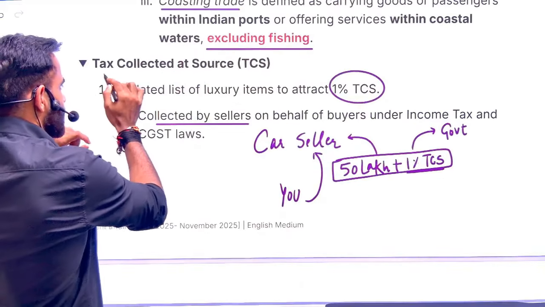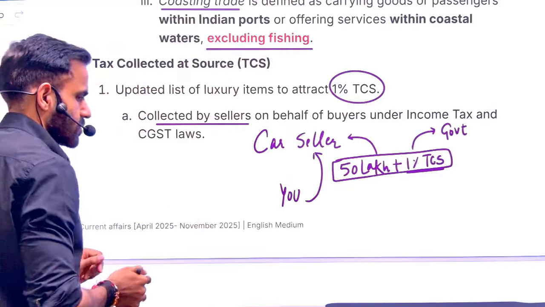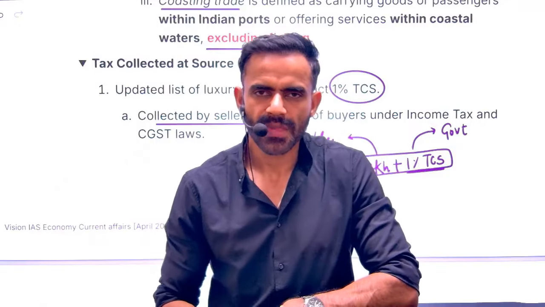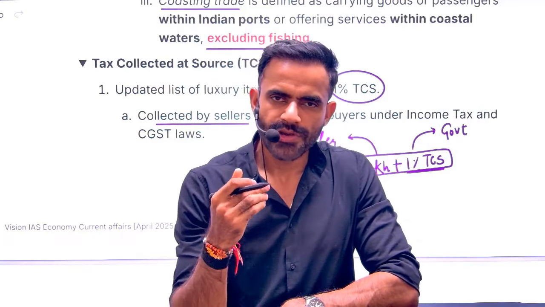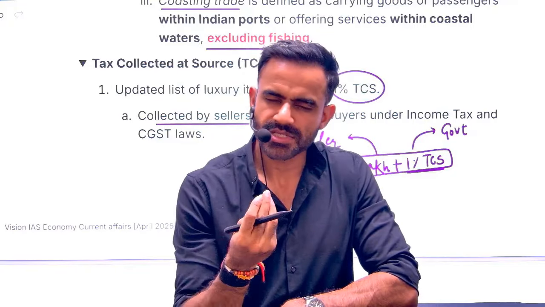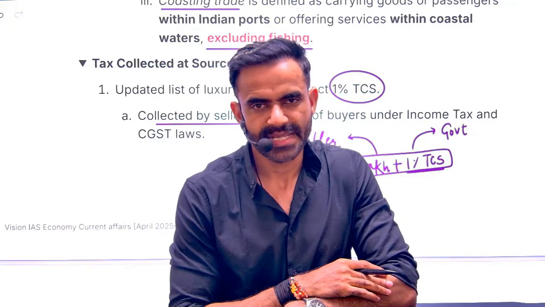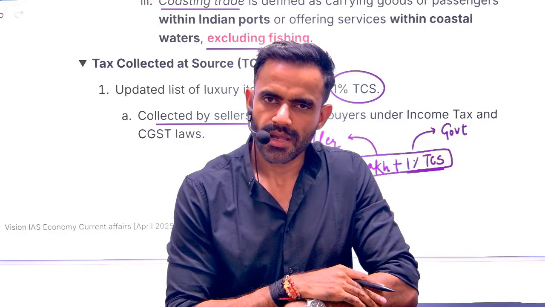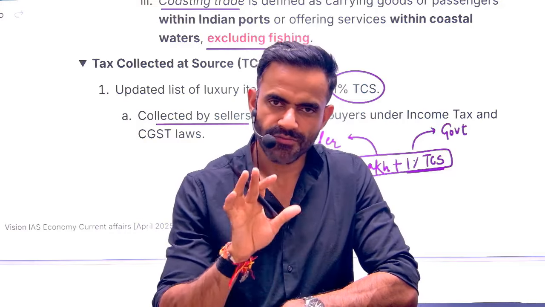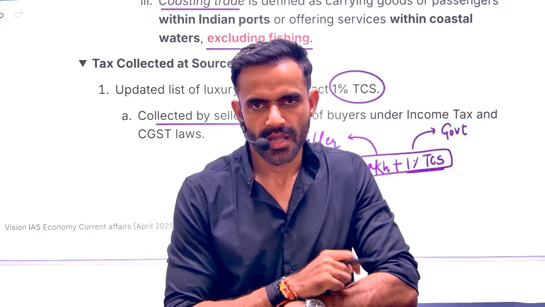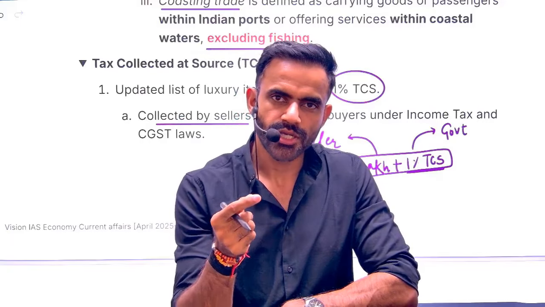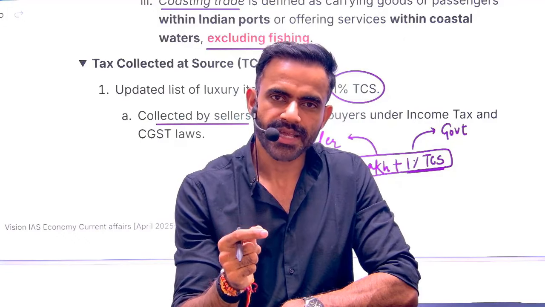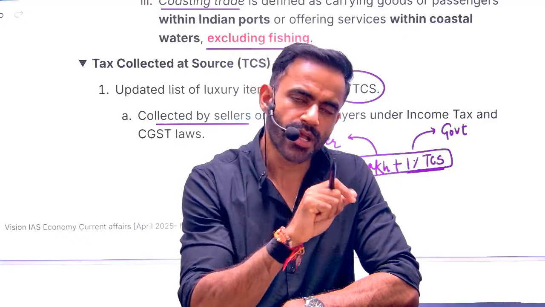Next is related to TCS, that is tax collected at source. Understand, let's say you have 50 lakh rupees and you have decided to purchase a car. Okay. Now, when you go to a car company, let's say, just a random example, Kia. So you went to the Kia showroom and you have selected a car. 50 lakh is going to be the price of the car. Along with 50 lakh, you also need to pay taxation. Okay. That taxation amount will be collected by Kia and then later paid to the government.